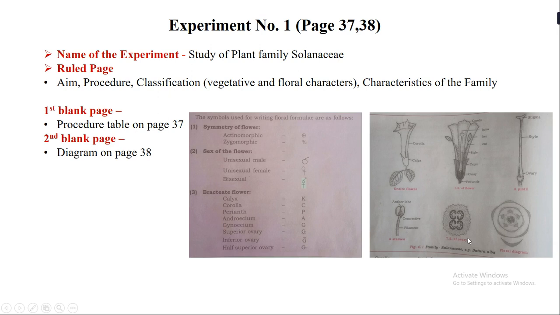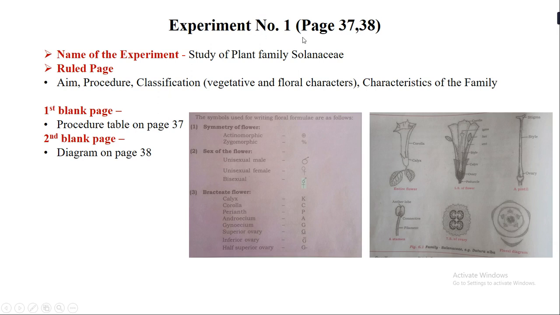Now when you are drawing these diagrams, you have to make sure that all the figures come on the same blank page. So all the 6 figures on the same blank page. So on the first blank page, you have to write this table, and on the second one, you have to draw these diagrams. So students, this was about the first experiment.